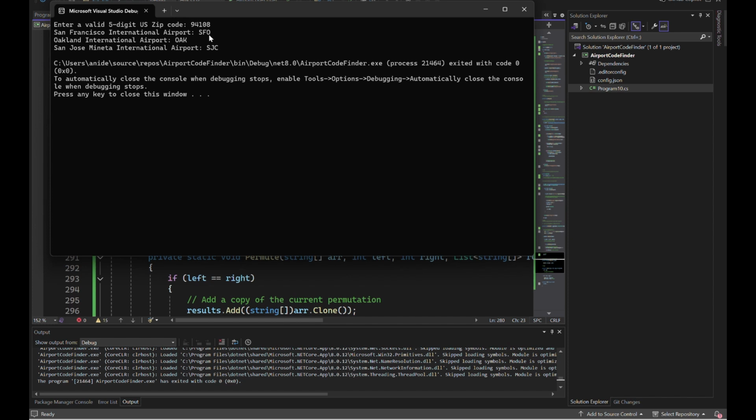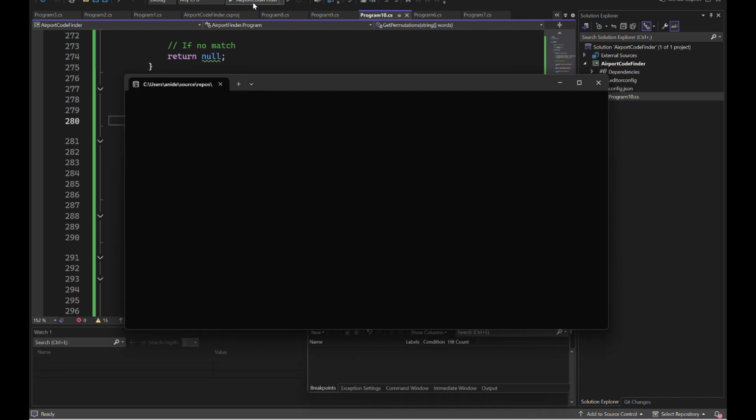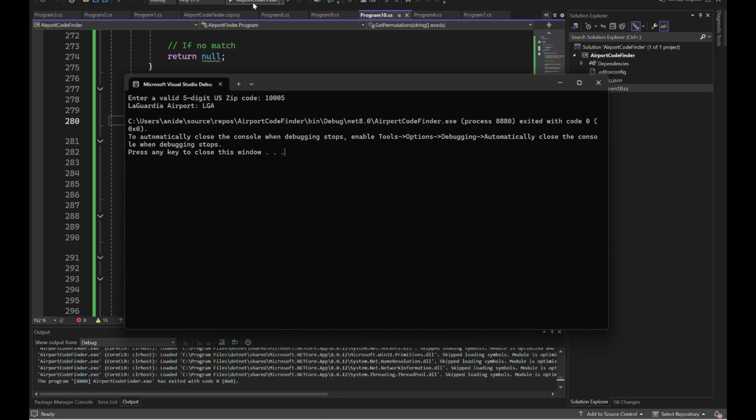For testing, we might want to just give it another airport. Maybe this time let's try a New York airport or a New York zip code. So let's try 10005. And it finds only one, and I went online to find out, and apparently this is the only airport close to that zip code, within the first 30-40 miles. So it's LaGuardia airport, and LGA is the IATA code. So good, I think.